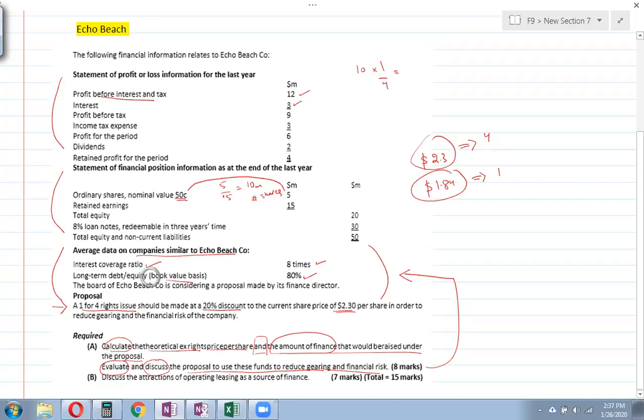The industry average is showing that the interest coverage is 8 times and the long-term debt to equity ratio on book value basis is 80%. So we're going to calculate our figures before this finance and after this finance, and then we'll compare it with the industry average, right? So it's gearing and interest coverage.